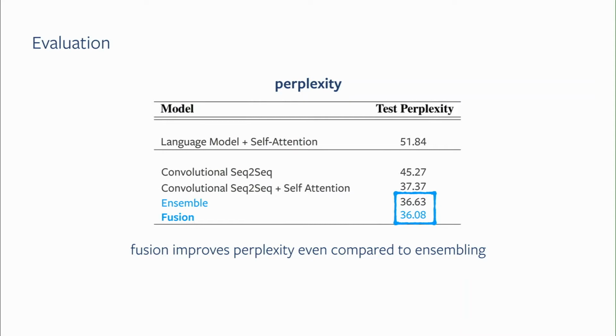The last part I want to talk about is evaluation. We evaluate in three ways. First is perplexity. We show, compared to several baselines such as language modeling or sequence-to-sequence models, our fusion model is able to improve perplexity about 9 perplexity points, even if you compare to something strong like ensembling, where you have two models ensembled together.